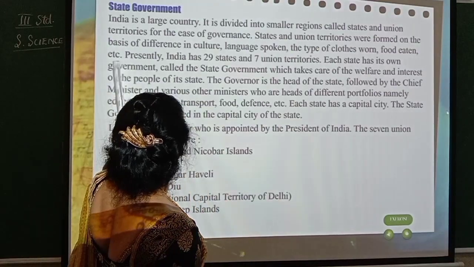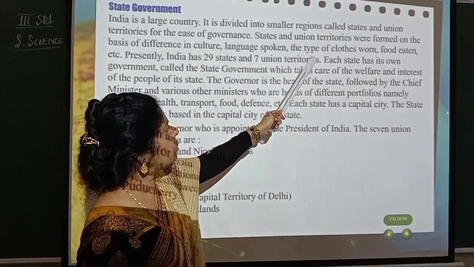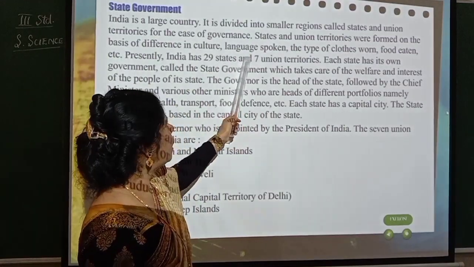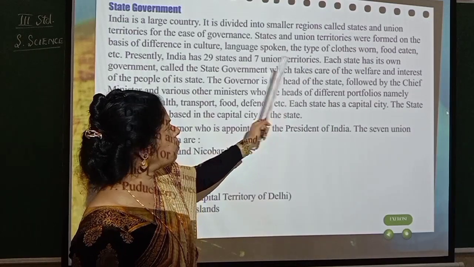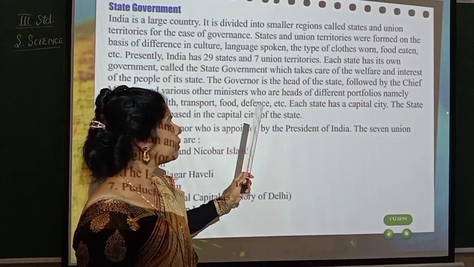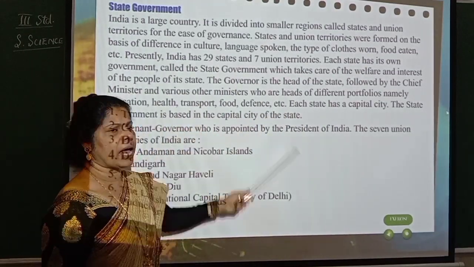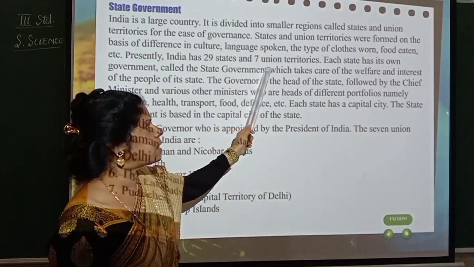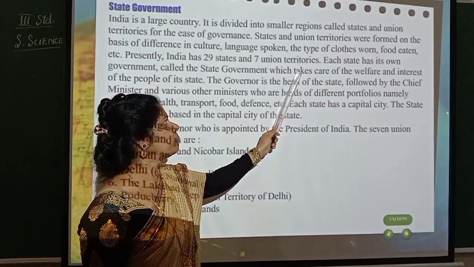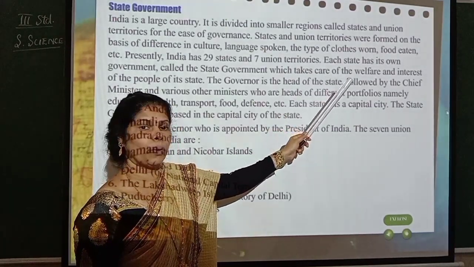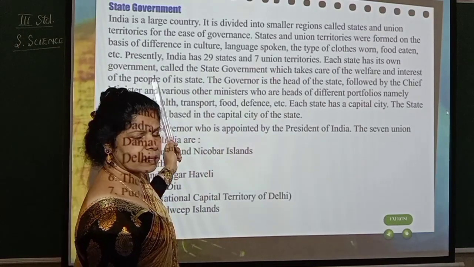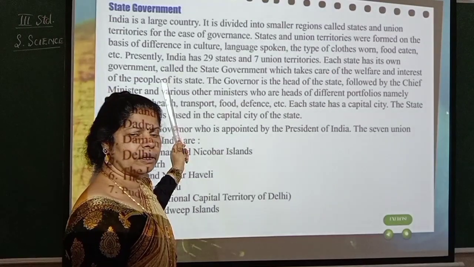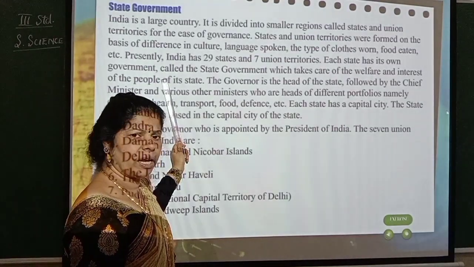Okay. So like this, see, the states and union territories were formed on the basis of difference in culture, language spoken, the types of clothes worn, food eaten, etc. Presently, India has 29 states. How many states are there in India? There are 29 states and 7 union territories. So each state has its own government. Every state has its own government. So now for example, if you take Karnataka, you know the Chief Minister of Karnataka is Shri B.S.